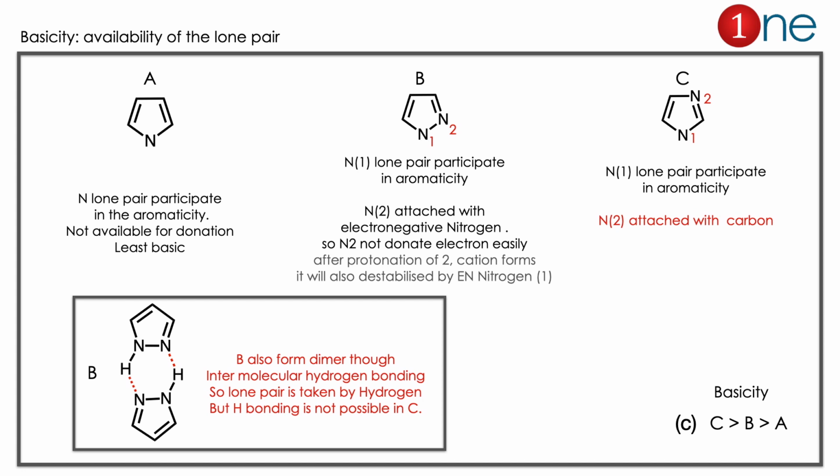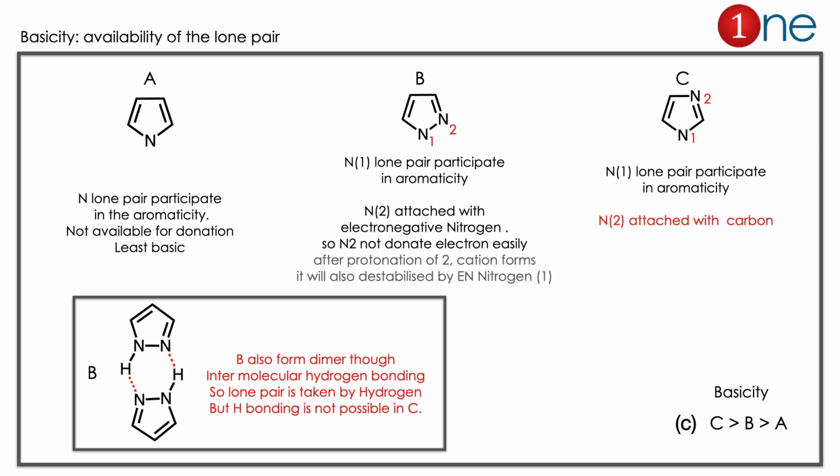Then let us look at C and B. Both only differ in the nitrogen position. But one nitrogen is obviously involved in the aromaticity. The second nitrogen is the real question. In B, the second nitrogen is attached to nitrogen, which is very electronegative, and on one side it is attached to an sp2 carbon. In C, it is attached to both sp2 carbons. So sp2 carbon is definitely electronegative, but when compared to nitrogen, it is less. So nitrogen pulls the electron and doesn't allow the donation there. So C is more basic than B.